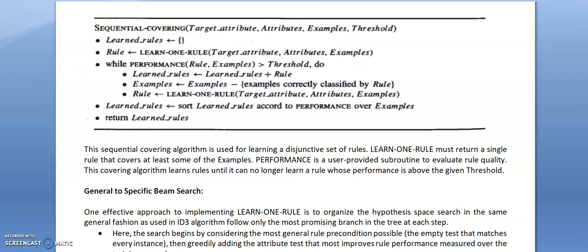So this sequential covering algorithm is used for learning a distinctive set of rules, and it learns rules until it can no longer learn a rule whose performance is above the given threshold value.